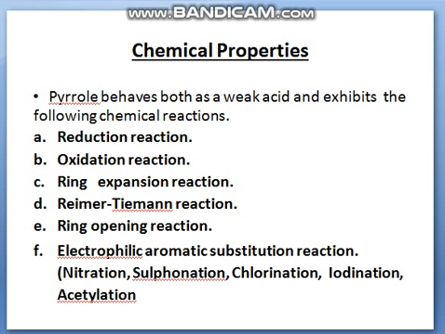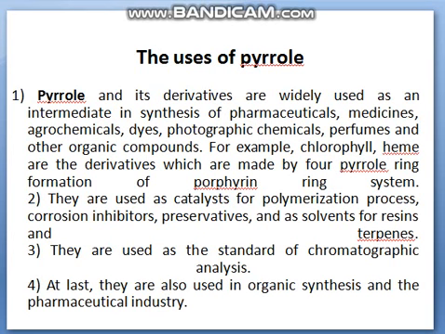Here are some chemical properties. Pyrrole behaves as a weak acid and exhibits the following chemical reactions: reduction reaction, oxidation reaction, ring expansion reaction, Reimer-Tiemann reaction, ring opening reaction, and electrophilic aromatic substitution reaction. And the next is the uses of pyrrole. Pyrrole and its derivatives are widely used as intermediates in the synthesis of pharmaceutical medicines, agrochemicals, dyes, photographic chemicals, perfumes, and other organic compounds.